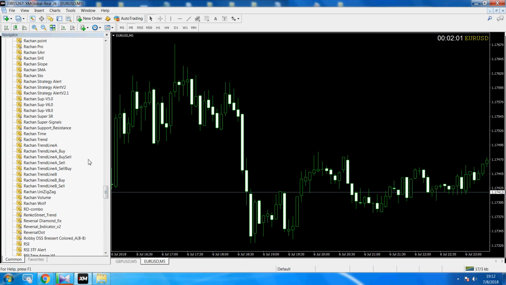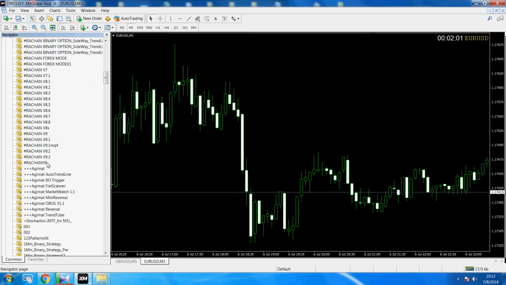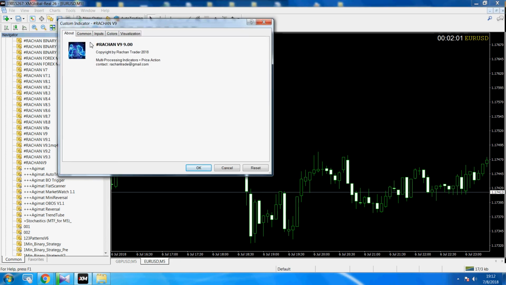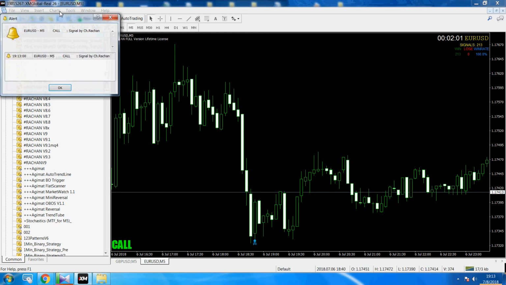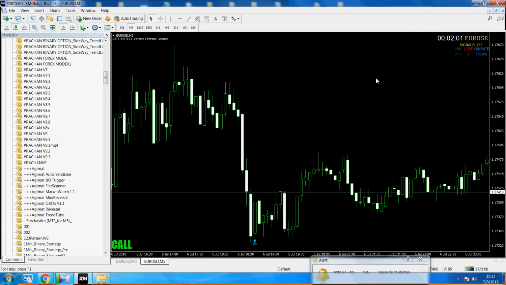The last indicator is Rachan version 9, right? Version 9 here. Left click and drop again. And click OK. You can see this one is for the manual trade. Okay.